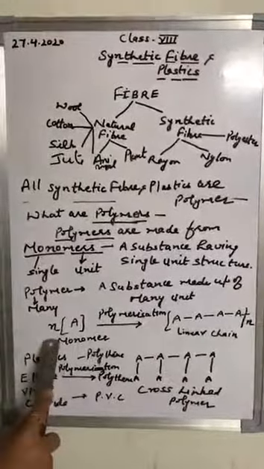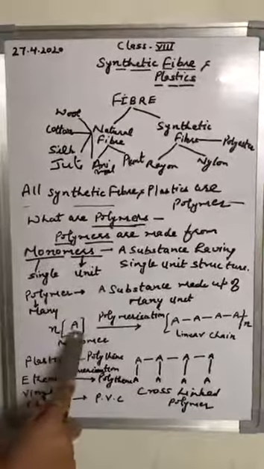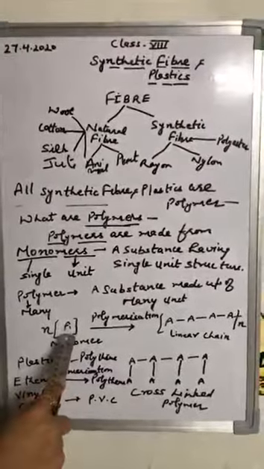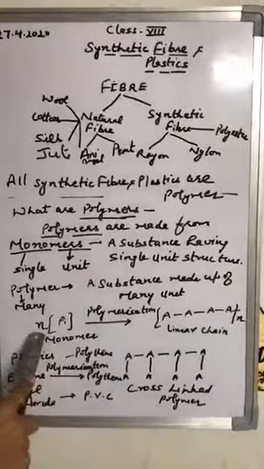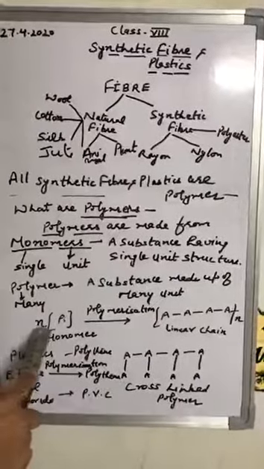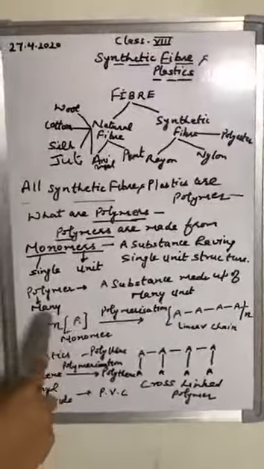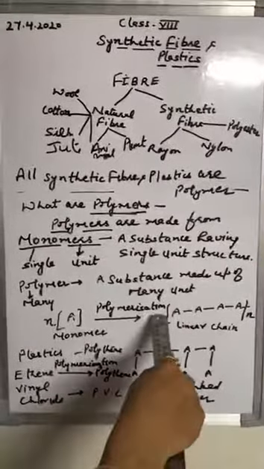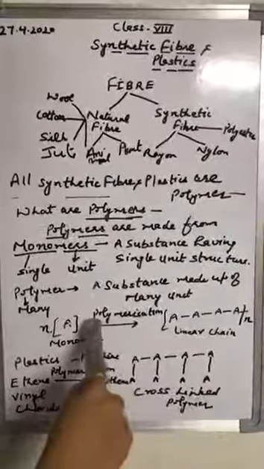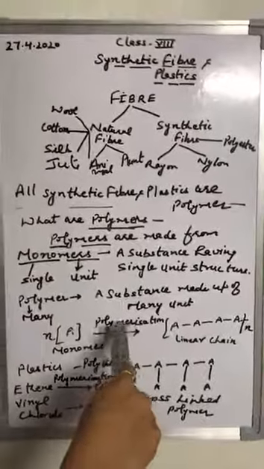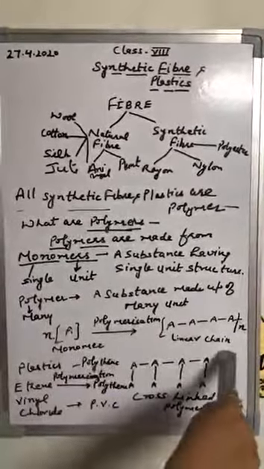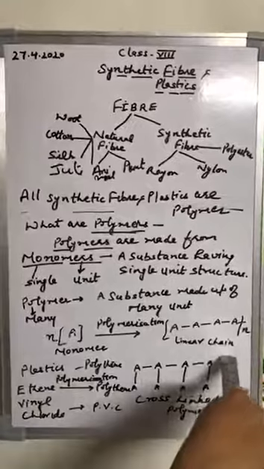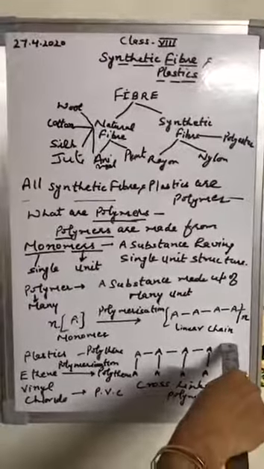Now I have given an example over here. Suppose this A is a single unit or a single molecule. A, which I have written here, is a single molecule. Here I have written small n. What is the meaning of small n over here? Small n means number of, many A molecules. When a number of A molecules undergo the process of polymerization, you must know what is polymerization. Polymerization is a process by which monomer converts into polymer. When monomer converts into polymer, that is called polymerization. The name of the process is polymerization.